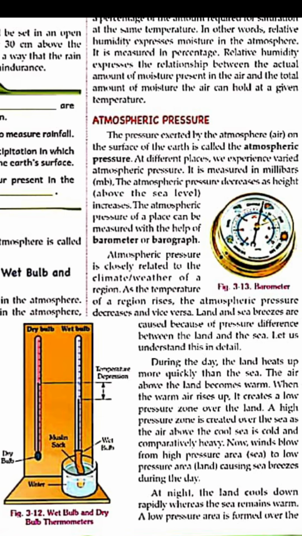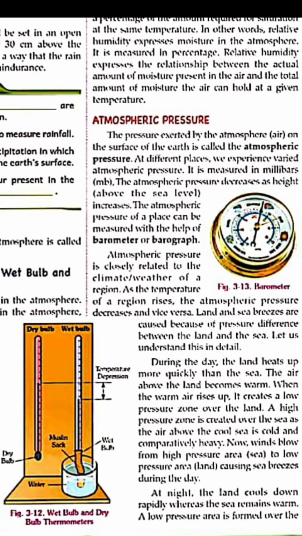During the day, the land heats up more quickly than the sea. The air above the land becomes warm. When the warm air rises up, it creates a low pressure zone over the land. A high pressure zone is created over the sea as the air above the cool sea is cold and comparatively heavy. Now, winds blow from the high pressure area, that is the sea, to the low pressure area, that is the land, causing sea breezes